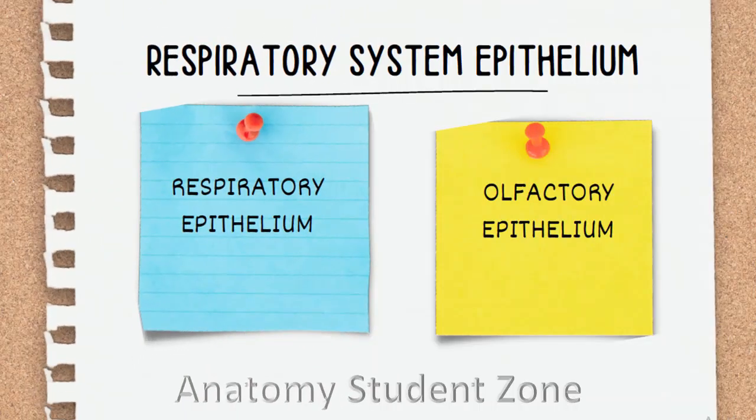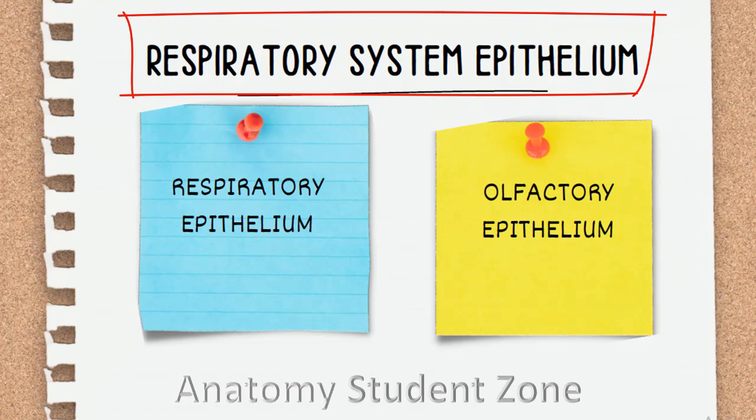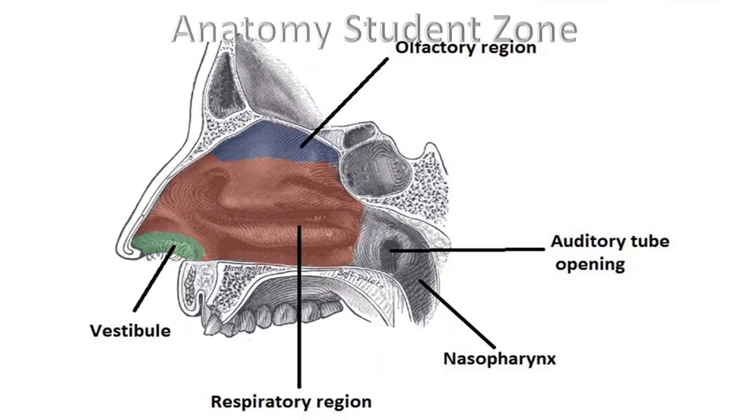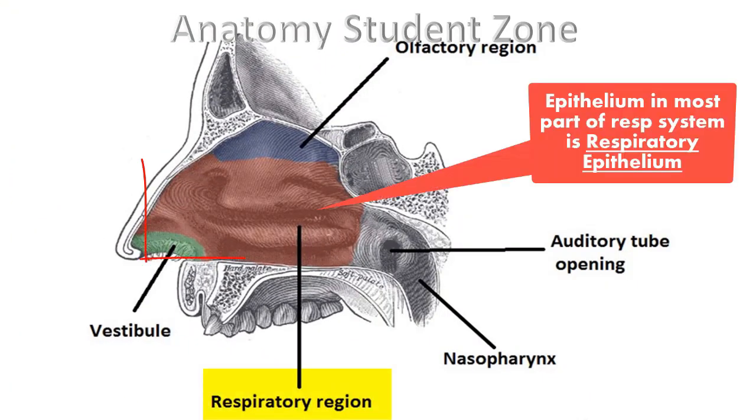So the epithelium of the respiratory system, according to its function, is of two types, and these two types are according to function or histological basis. These are the respiratory epithelium and the olfactory epithelium. In this lecture, don't forget that the epithelium in most parts of the respiratory system is respiratory epithelium, and I will tell you shortly what this epithelium is.